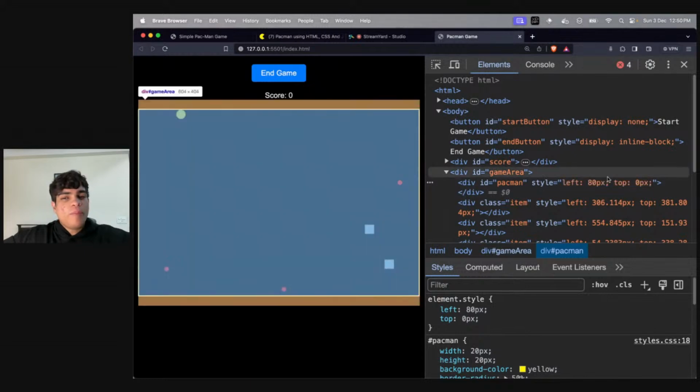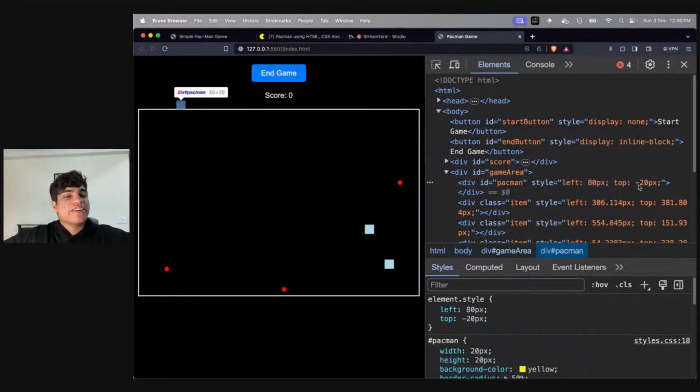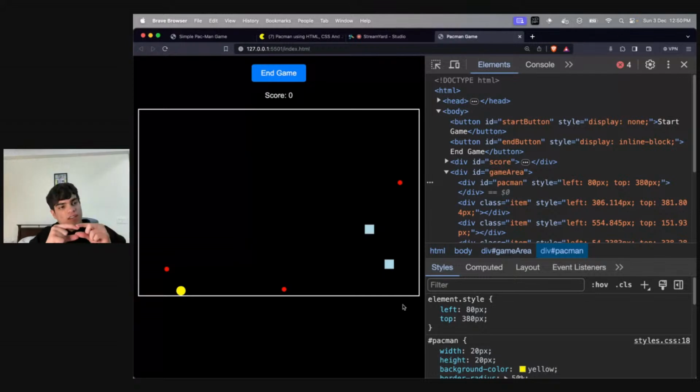If the top of my Pac-Man becomes negative, I would want the top of my Pac-Man to become basically 400, because 400 is the height of my game. So I would want it to become 380. So basically, if it becomes minus 20, I would want to make it 400 minus whatever was the height.